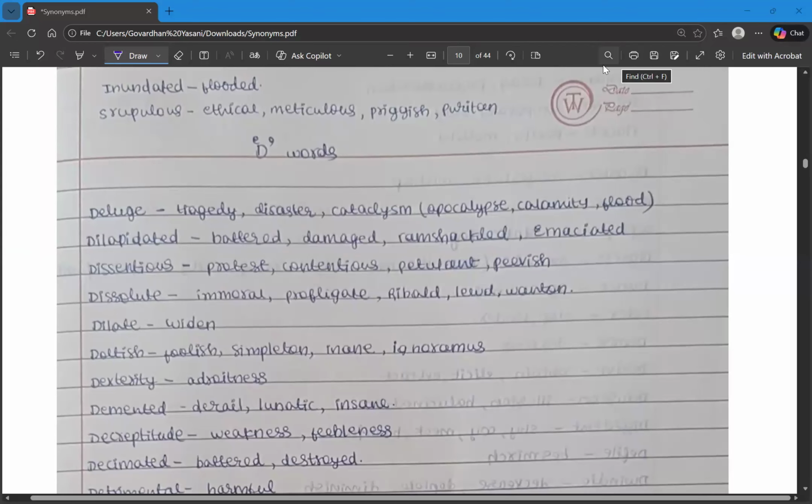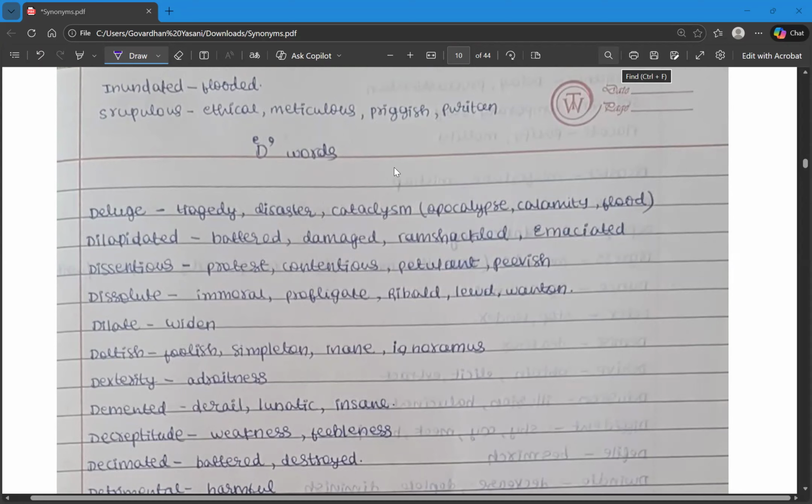Jai Hind, everyone. In this video, we are covering the synonyms related to the letter D. In the previous lectures, we have covered synonyms related to A, B, and C, and also we have discussed some of the words that are being asked in the examinations, that is FCAT and CDS. And in this video, we'll resume with D letter words.